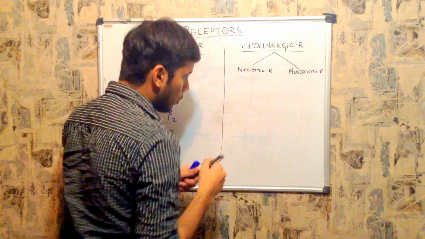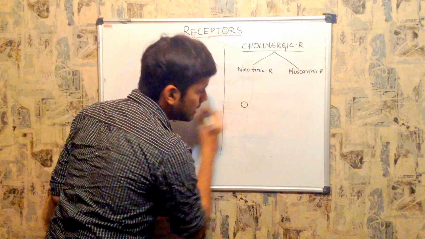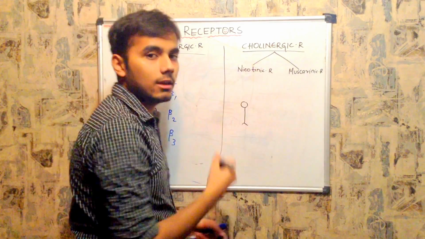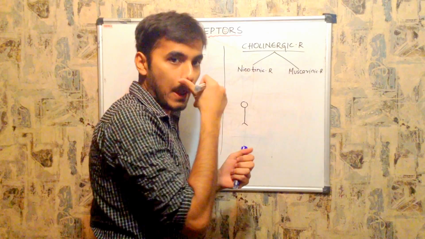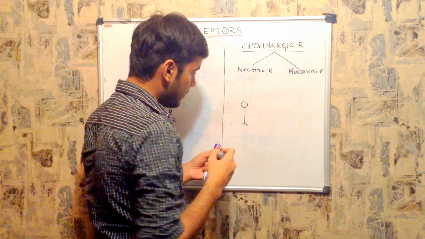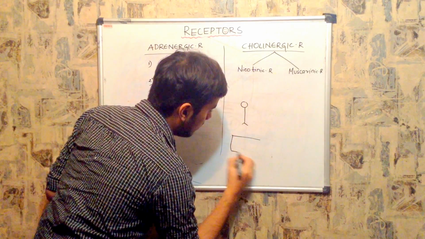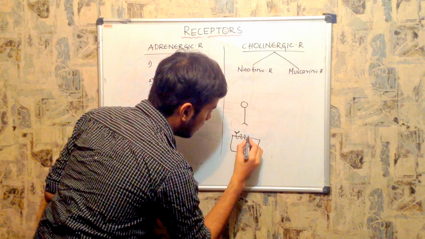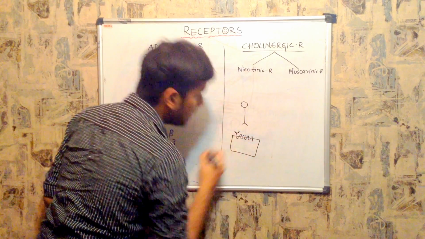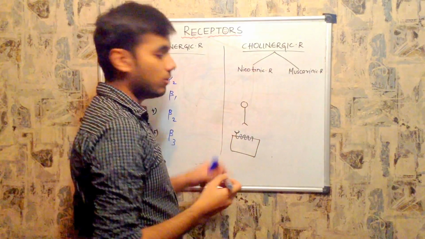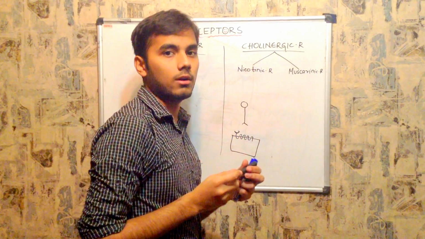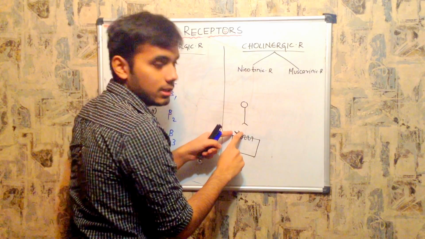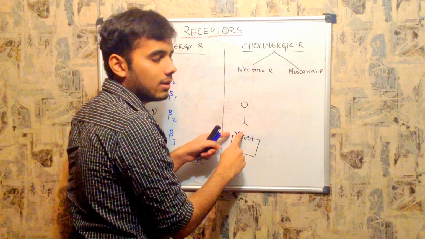Just before I told you that this is a neuron. If this neuron is releasing acetylcholine, we call this neuron a cholinergic neuron, right? And this is your cell having a receptor, and if this receptor is receiving acetylcholine, you call this receptor a cholinergic receptor.